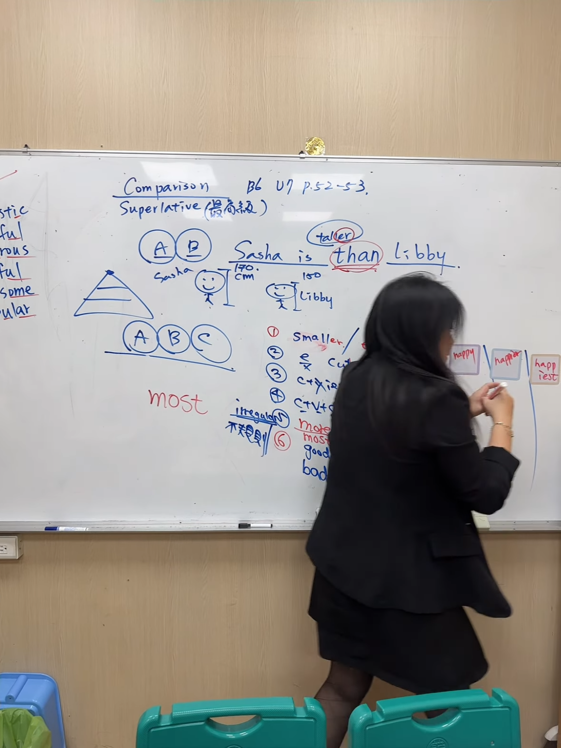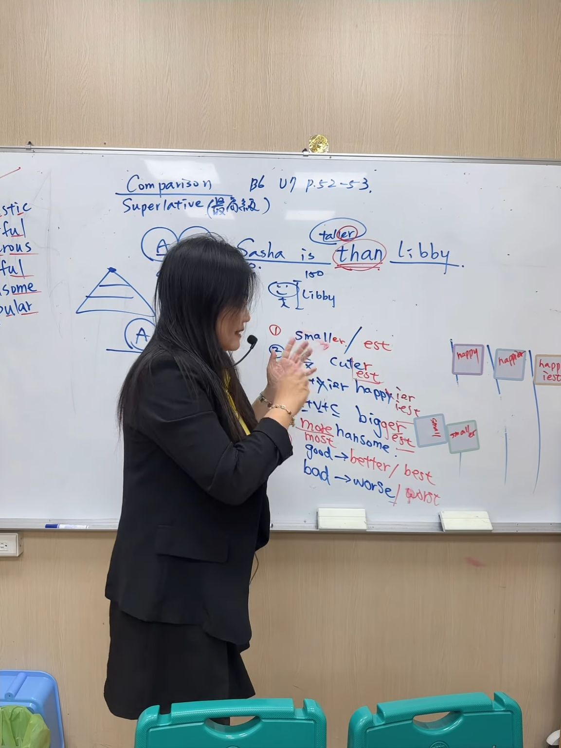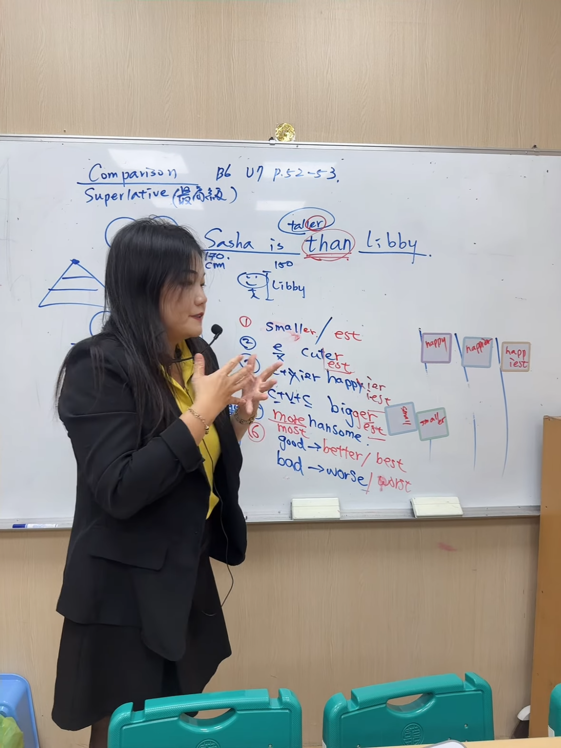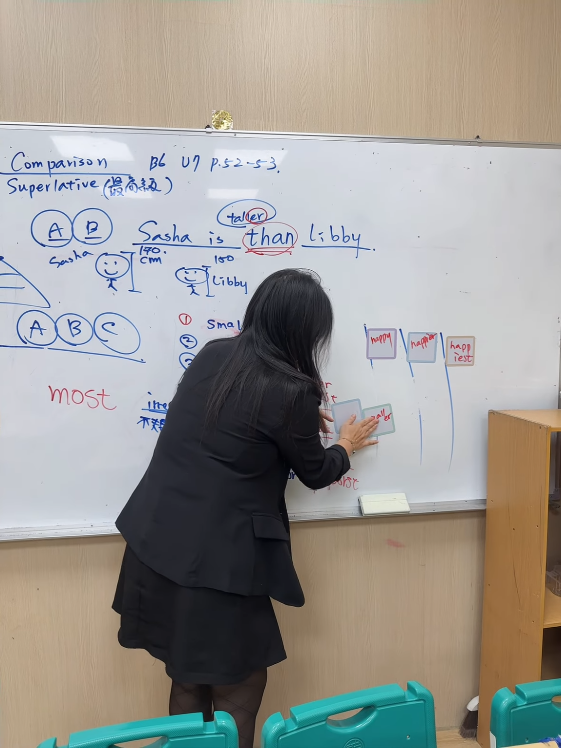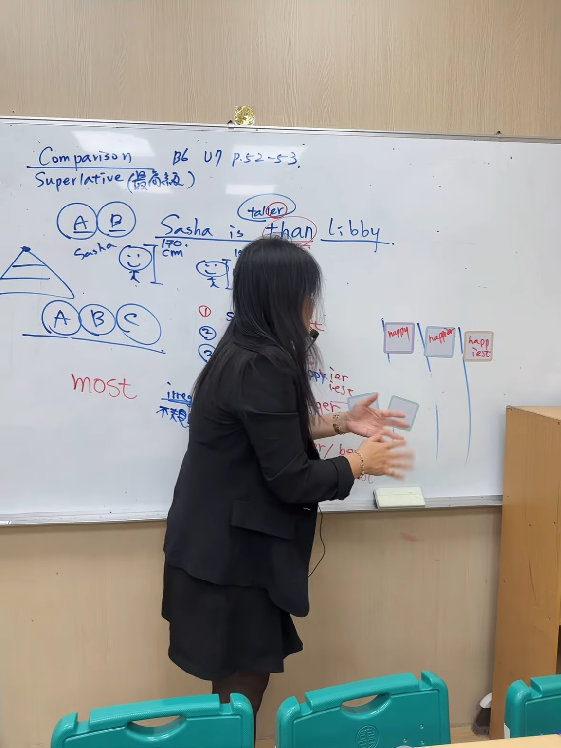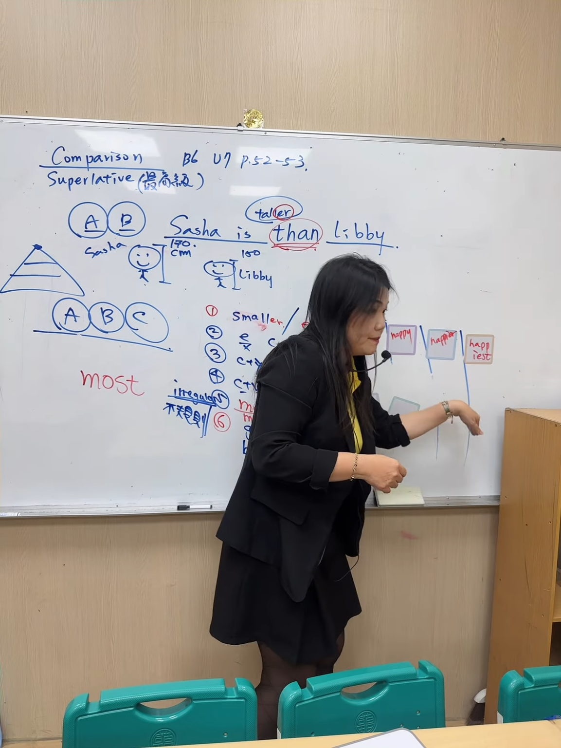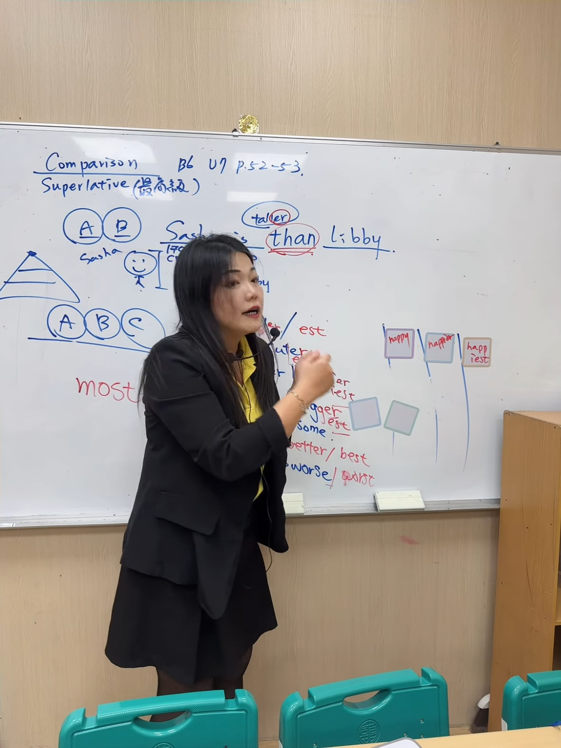So you can have all 3 of them. So maybe we can try to have the different part with the game. So maybe you can erase. It's easy to erase. Yeah, very easy to erase. So happy, happier, then happiest. So they need to place the card in order.